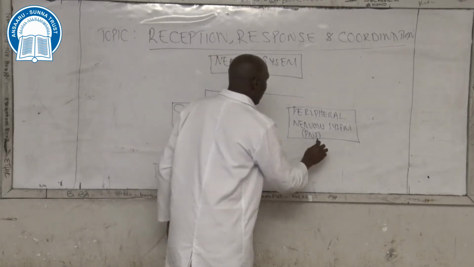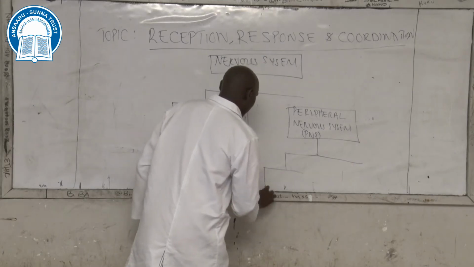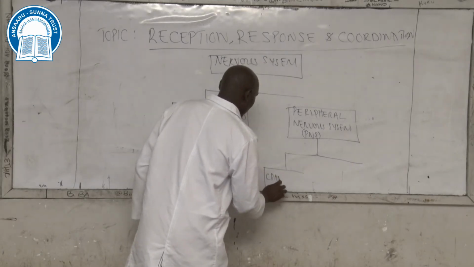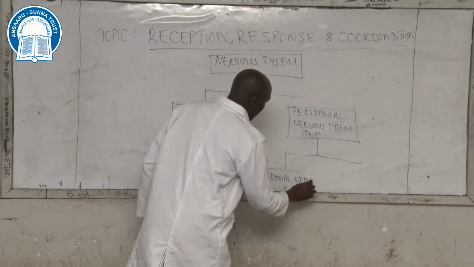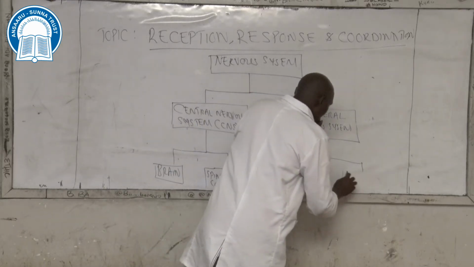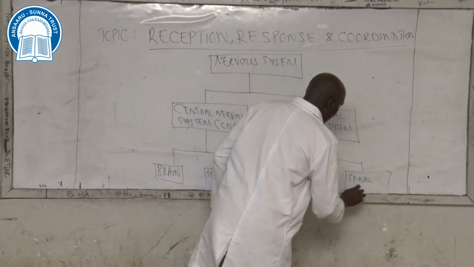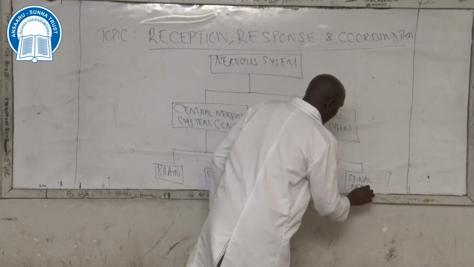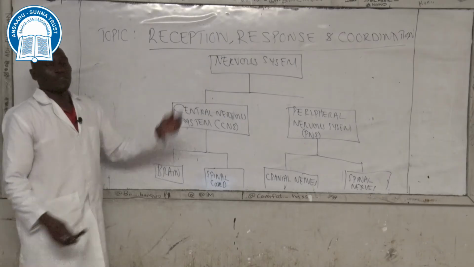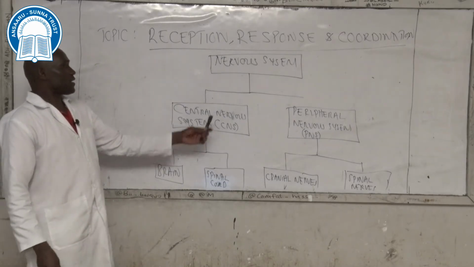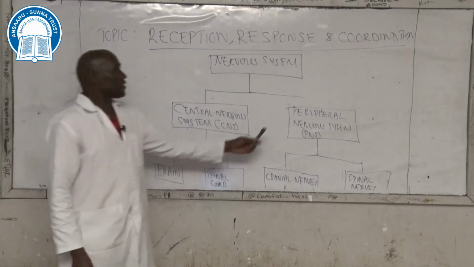On this other end we have the peripheral nervous system divided into cranial nerves and spinal nerves. Like that. So divisions of the nervous system: the central nervous system made up of the brain and spinal cord, the peripheral nervous system which is divided into cranial nerves,